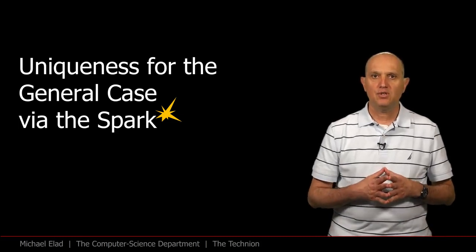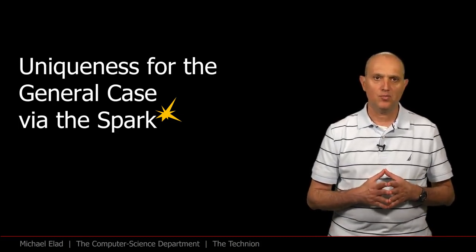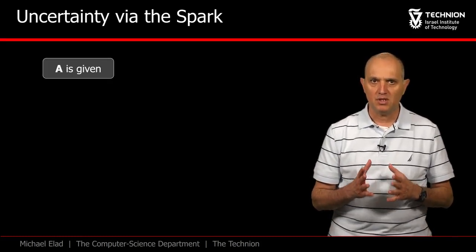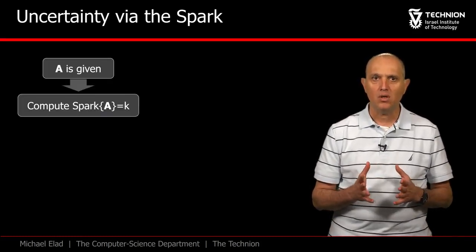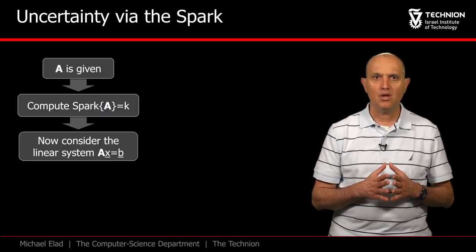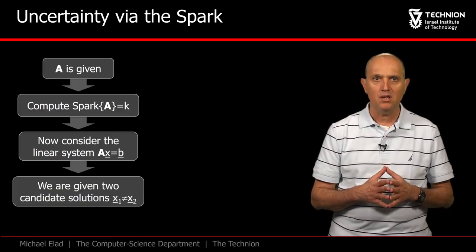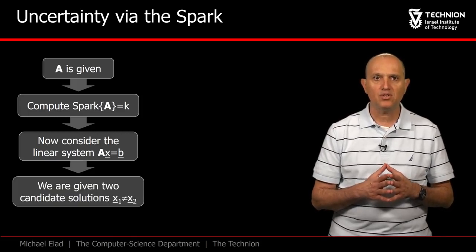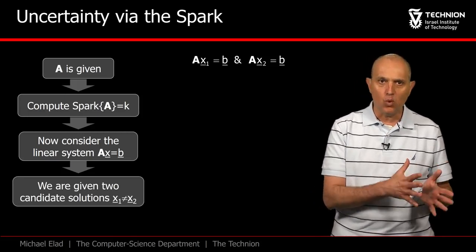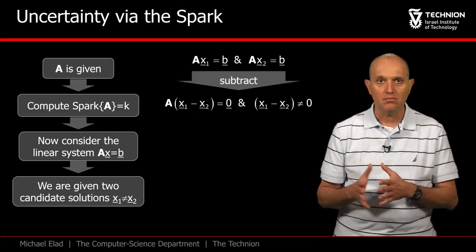It is now time to use the Spark in order to analyze the P0 problem. And here is the rationale. We start with a given matrix A and suppose that somehow we manage to get its Spark being k. Turning now to the linear system Ax equals b, suppose that we get two different solutions for it, x1 and x2. So both Ax1 and Ax2 equal b.